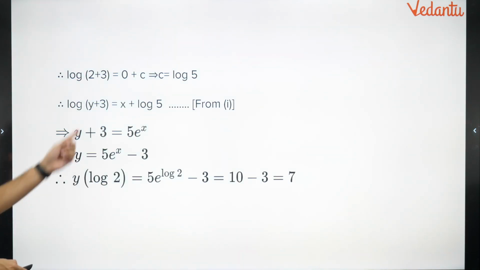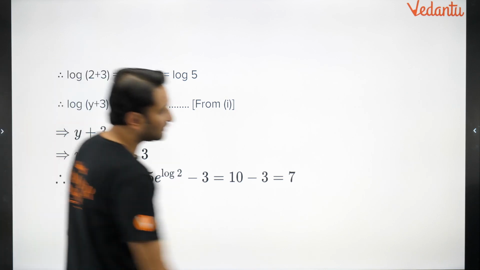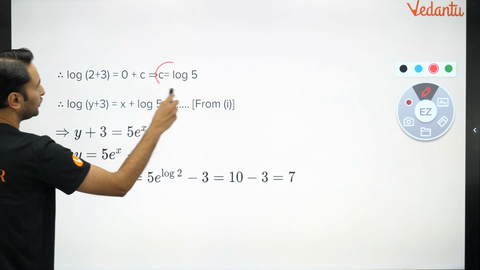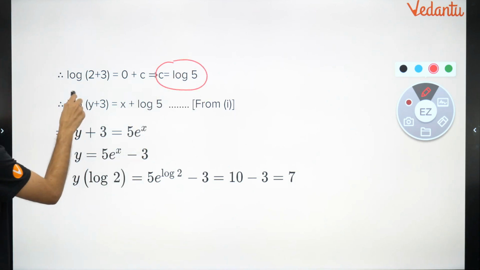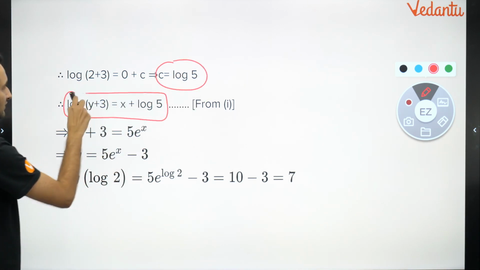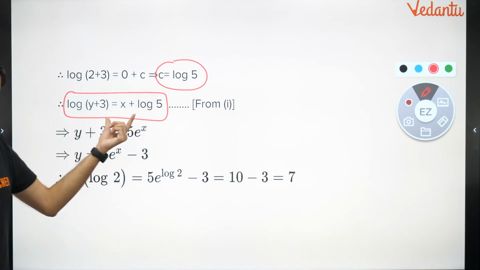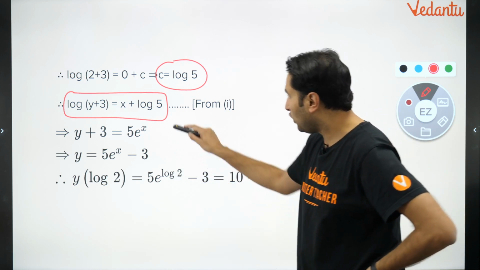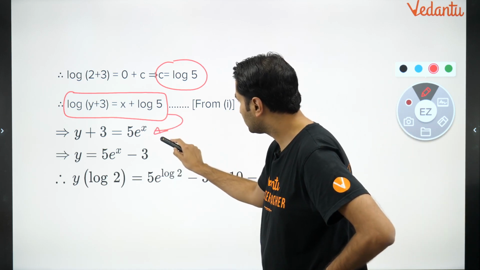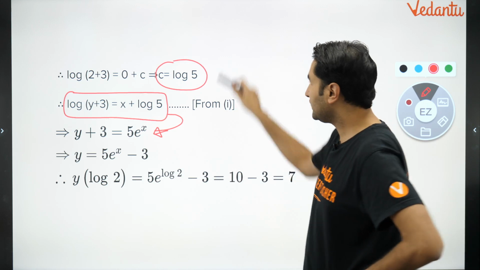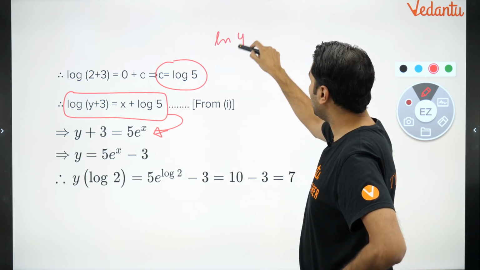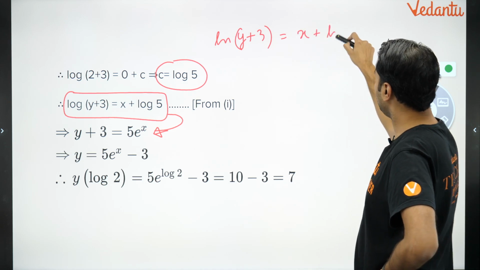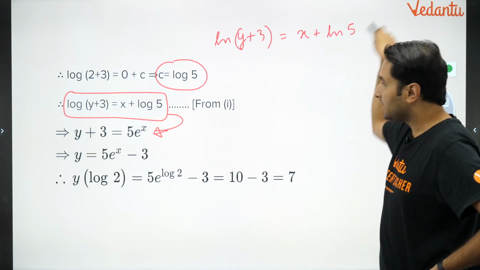कहाँ तक पहुँच गए थे अपन? हम पहुँच गए थे यहाँ तक. वी हैड रीच्ड दैट c की वैल्यू केम आउट टू बी log 5. So log y plus 3 is equal to this. This is my specific solution of differential equation. Can I also write it like this? क्या किया हमने? ln of y plus 3 came out to be x plus ln 5. ठीक है?